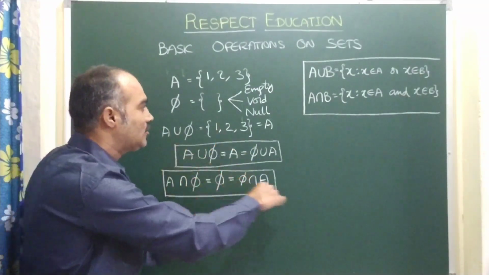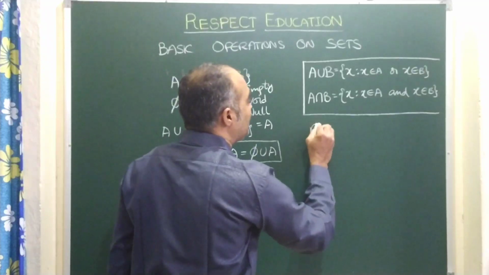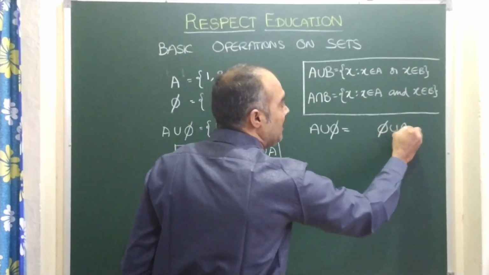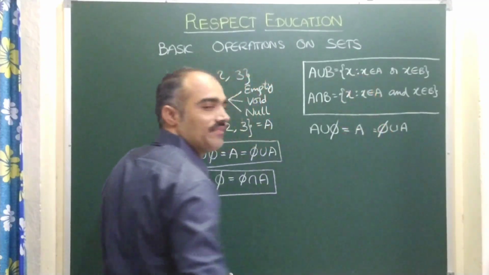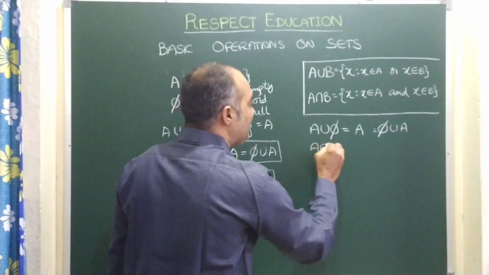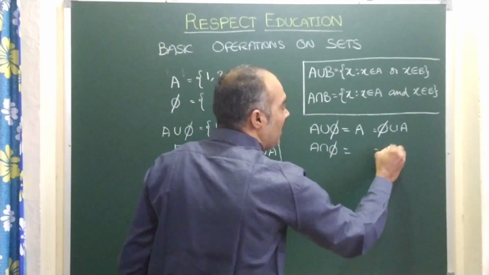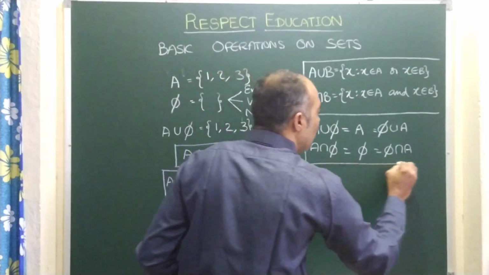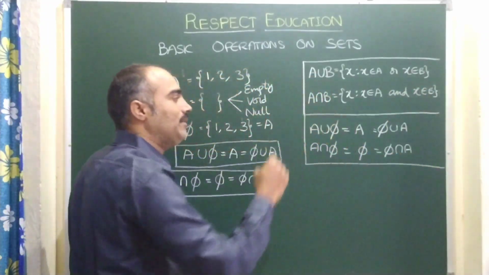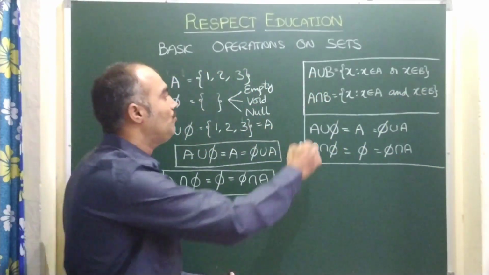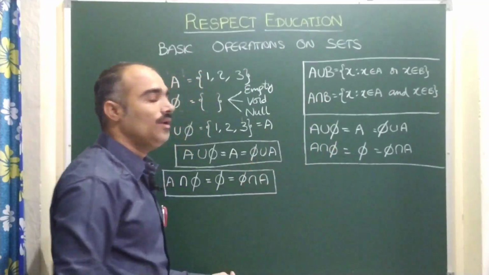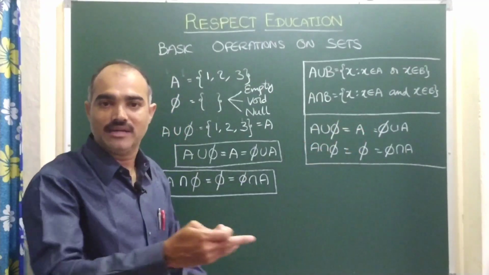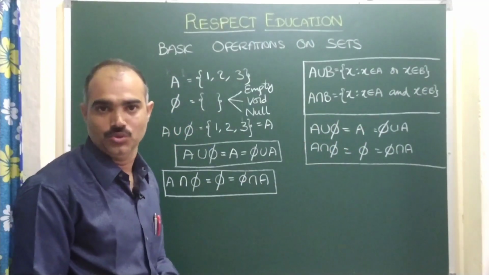So let us add these two in this list. Here I am saying, children, A union phi or phi union A gives us A. Same way, A intersection phi or phi intersection A gives us phi. These are two more formulas we can say, basic operations also. So far we have learnt these, and now we are going to apply this knowledge for solving the coming exercise, that is exercise 2.2, right?